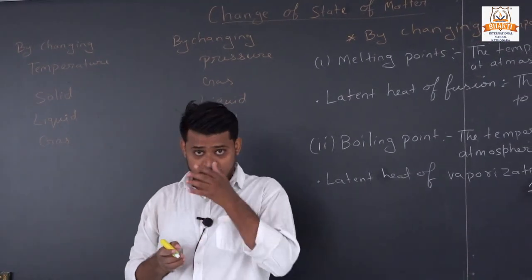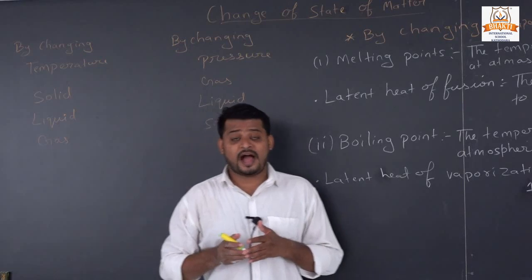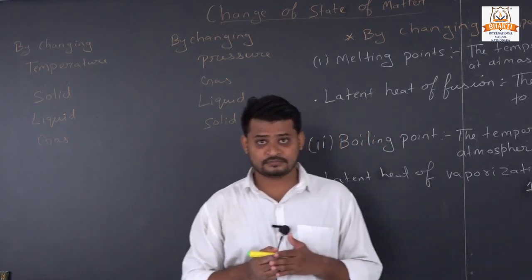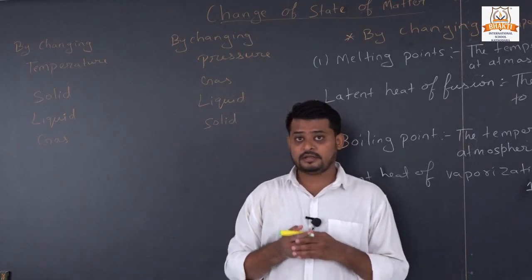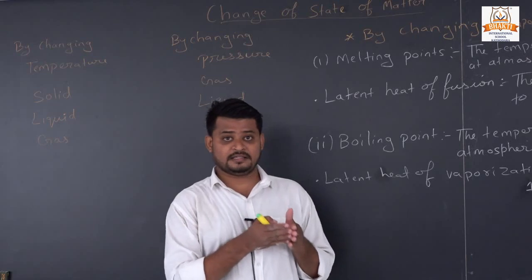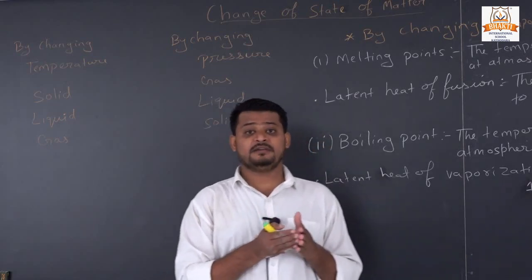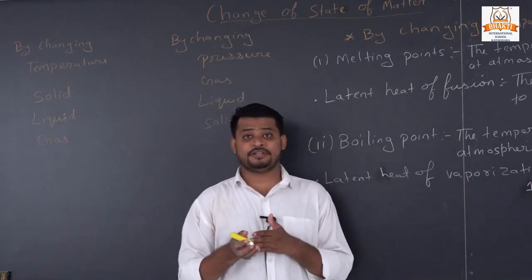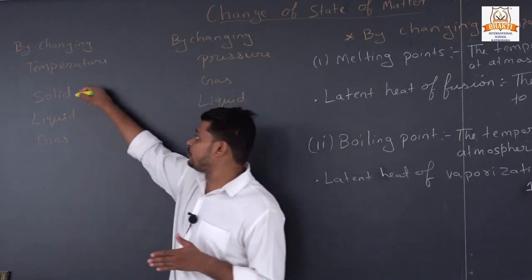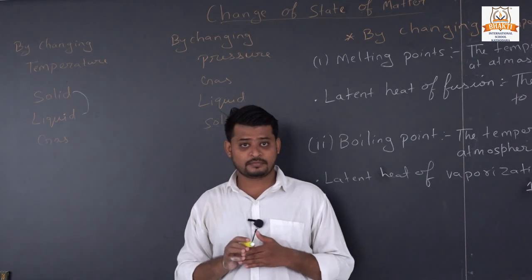Take some examples. Ice. Ice is in a solid state, right? When we heat the ice, means when we increase the temperature, ice melts and converts into liquid.